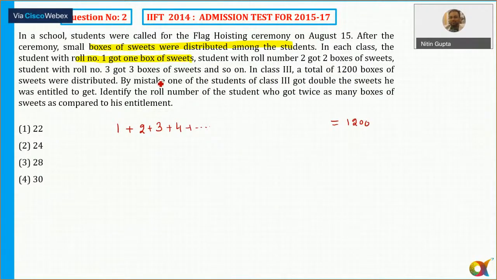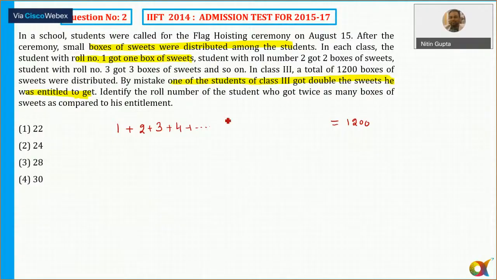By mistake, one of these students got double the sweets he was entitled to get. So by mistake, one of the students of the class got double the sweets he was entitled to get. तो उसको जो sweets मिलने चाहिए थे उसका just double मिल गया. Alright.